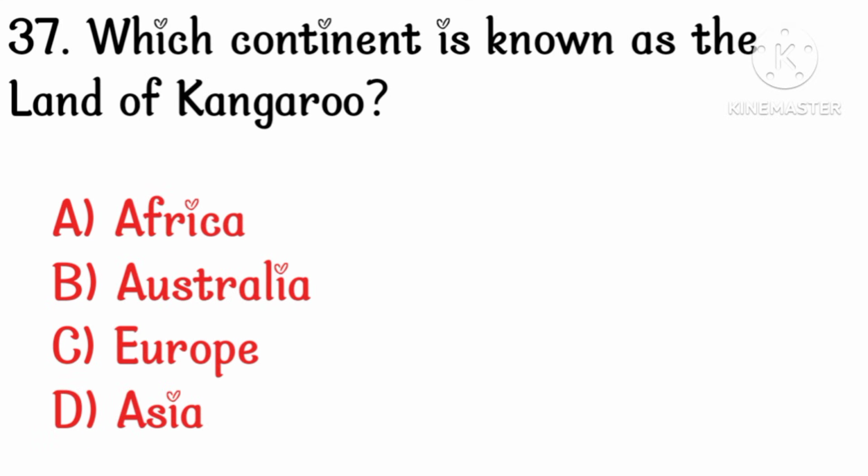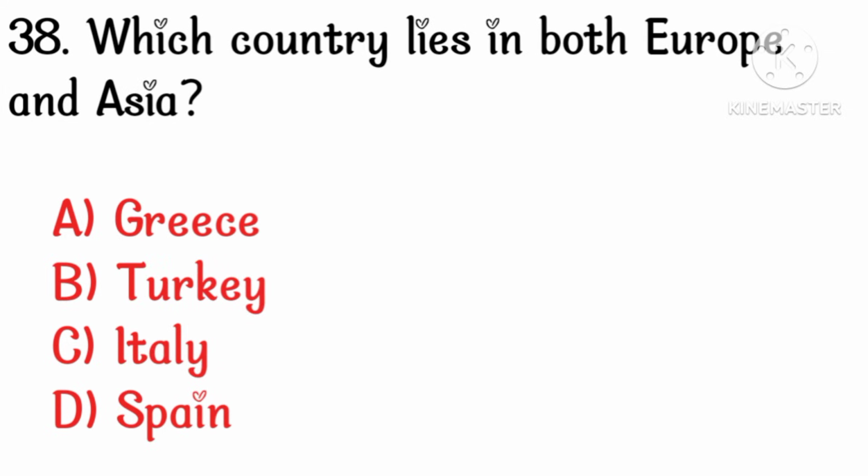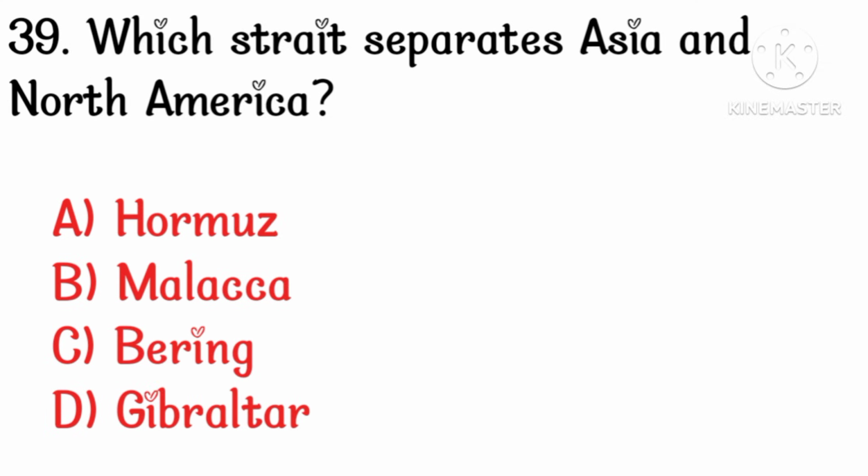Which continent is known as the land of kangaroo? Option B, Australia. Which country lies in both Europe and Asia? Option B, Turkey. Which strait separates Asia and North America? Option C, Bering.